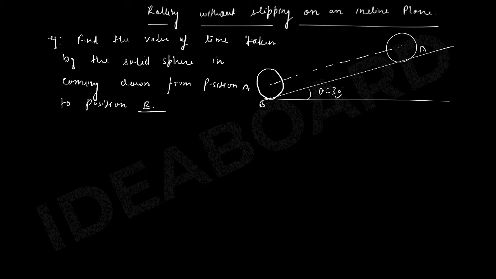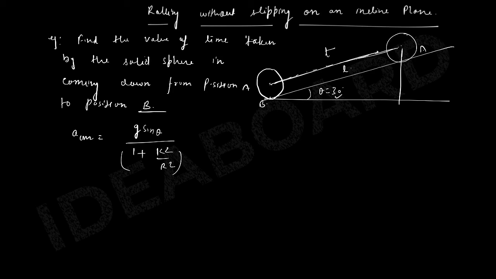So angle of inclination is given, which is theta is equal to 30 degree, and they want to know the value of time. And let us take the length to be given directly, which is L. Now if you remember that formula, acceleration of center of mass was g sin theta upon 1 plus k square upon r square. Now if this is a solid sphere, we know that I_CM will be 2 by 5 mr square, and in terms of radius of gyration we can write this as mk square. So this is cancelled out.